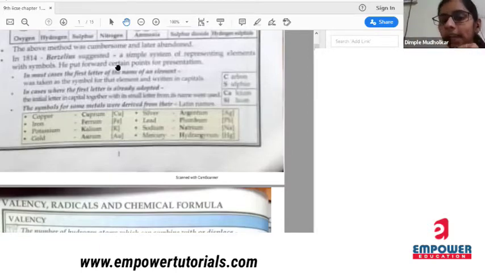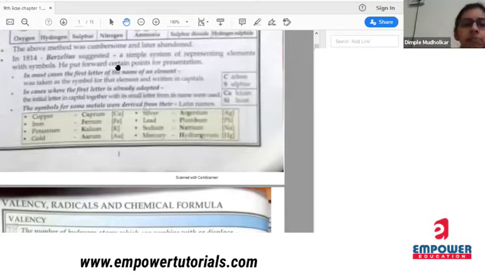So he again suggested that we can use the next letter of that word. So he wrote C for carbon and Ca for calcium.